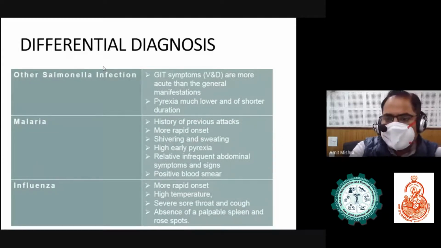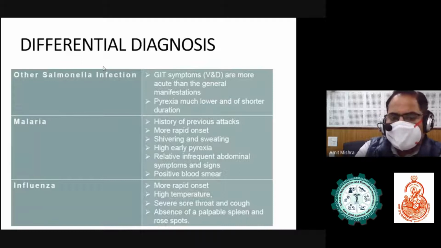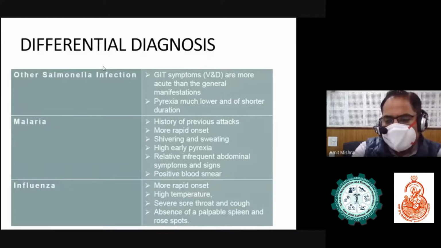Malaria: history of previous attack, more rapid onset, shivering and sweating, high early pyrexia, relatively infrequent abdominal symptoms and signs, along with a positive blood smear. Influenza: also more rapid onset, high temperature, severe sore throat and cough, and absence of a palpable spleen and rose spots.